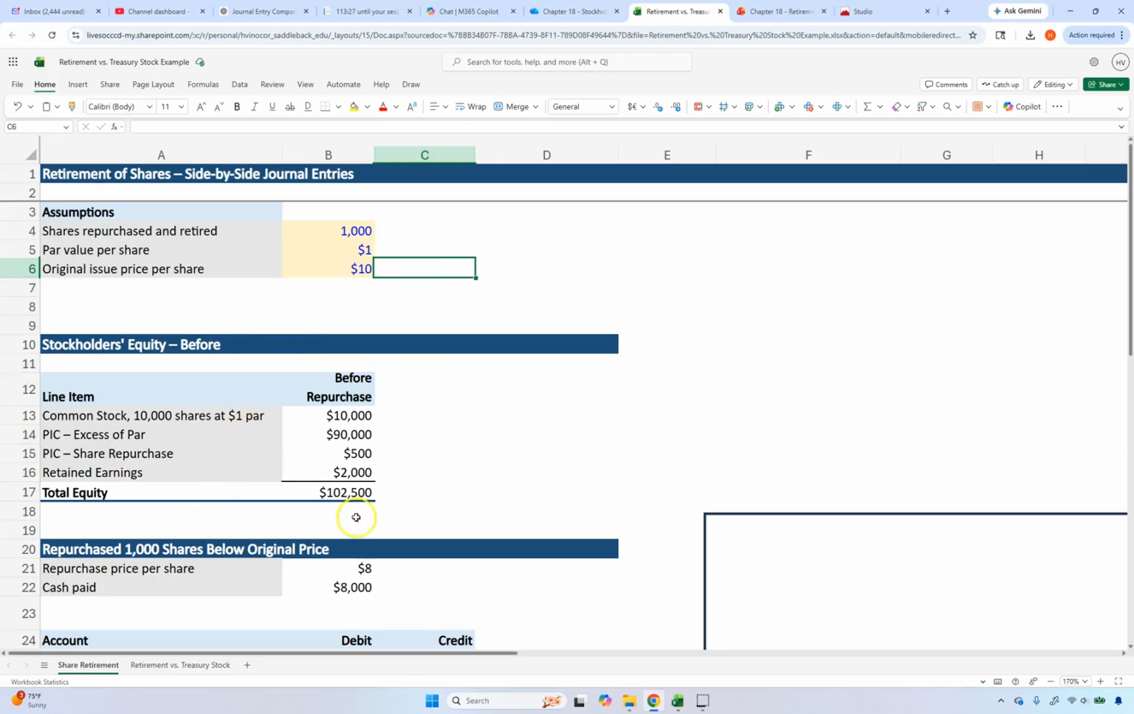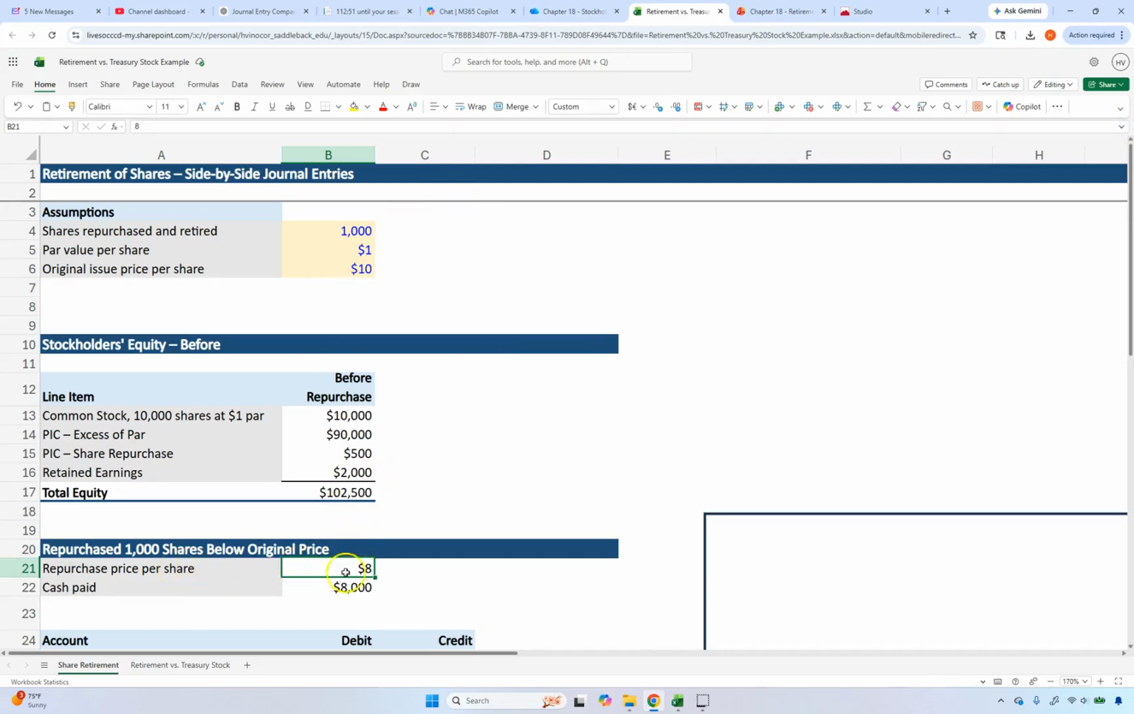This is our shareholders' equity section before we retire them. We have common stock for $10,000, paid-in capital in excess of par for $90,000, and paid-in capital for share repurchase of $500. If you're not familiar with how we account for treasury stock, please go back and watch that video, because that's how these paid-in capital share repurchase accounts can come about. And we have retained earnings of $2,000, so total equity is $102,500.